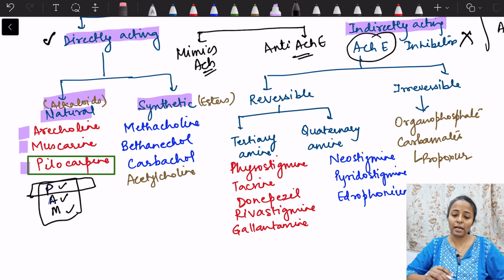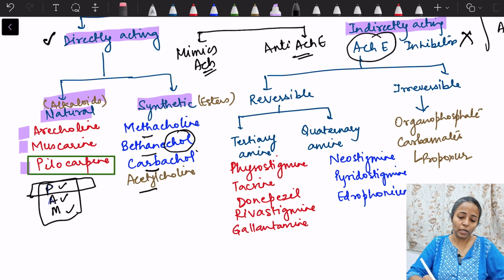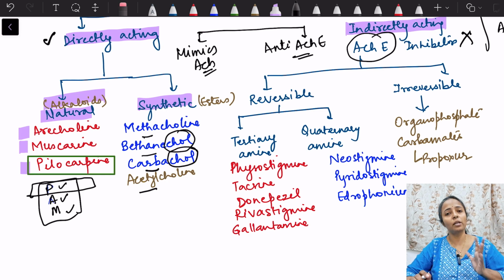Then synthetic we have methacholine, bethanechol, carbachol. Acetylcholine is also there, but not used much clinically because even when injected IV, it is rapidly broken down, so not much effect is there. However, we will see one clinical action as well. So we have methacholine, bethanechol, carbachol. You can remember this, col is for choline. So these are the esters and these are the synthetic drugs.